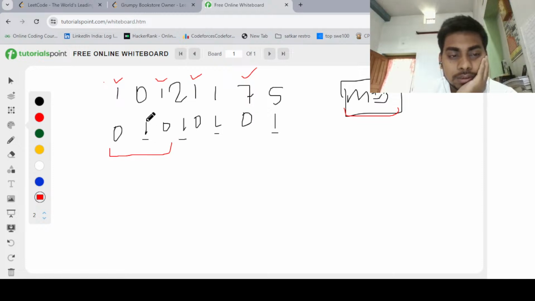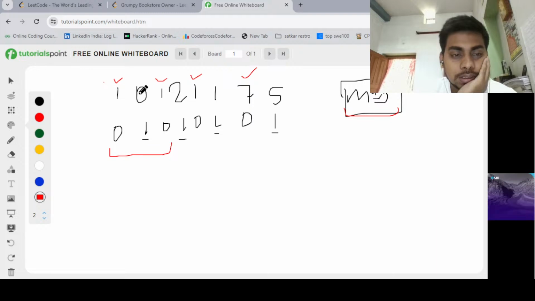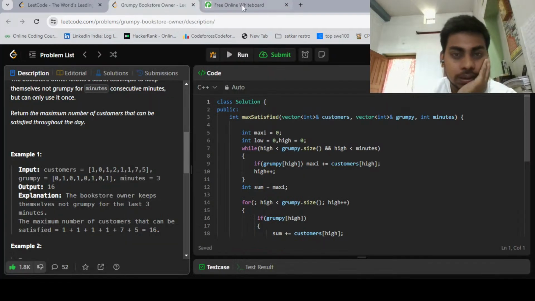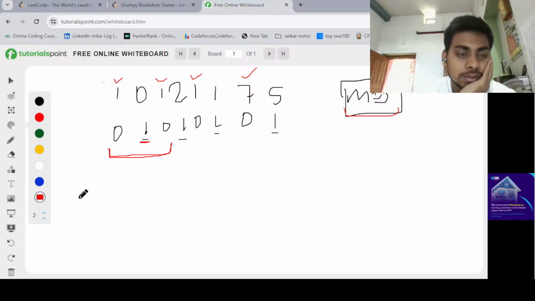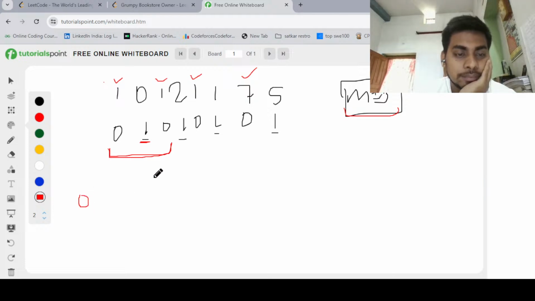If we take this consecutive 3 minutes in this section, the shopkeeper is only angry at this time, and the customer count is 0.